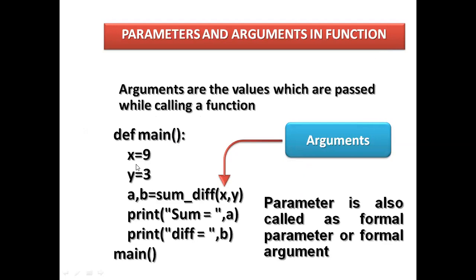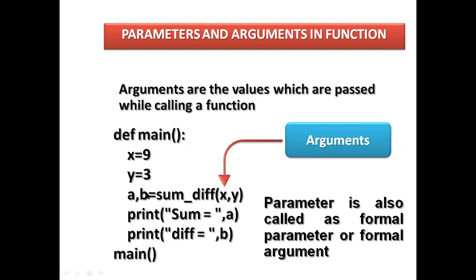x has 9, y has 3. Both are variables with the values 9 and 3. And here x and y are declared as different variables. a and b equal sum diff of x and y. So x will be assigned to a. What is the value of x? That is 9. b will be assigned y.